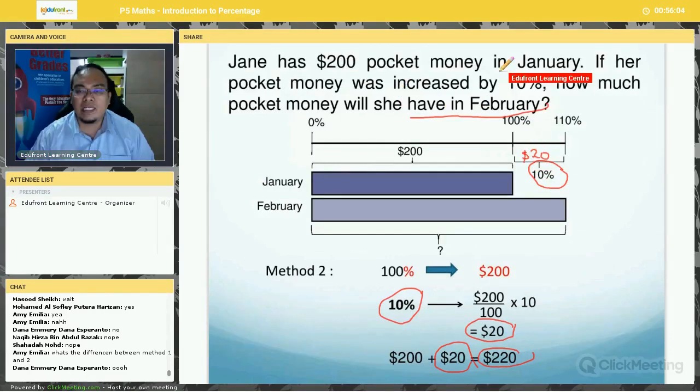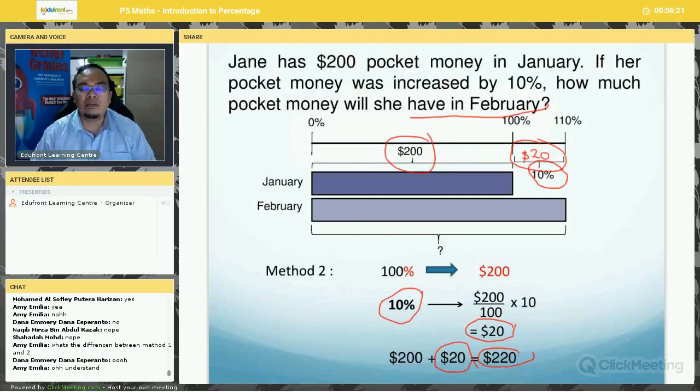The question asks, how much pocket money did she have in February? So you need to add this $200 plus $20. Okay, so that is the difference. I see most students prefer method number 2. Is it correct?